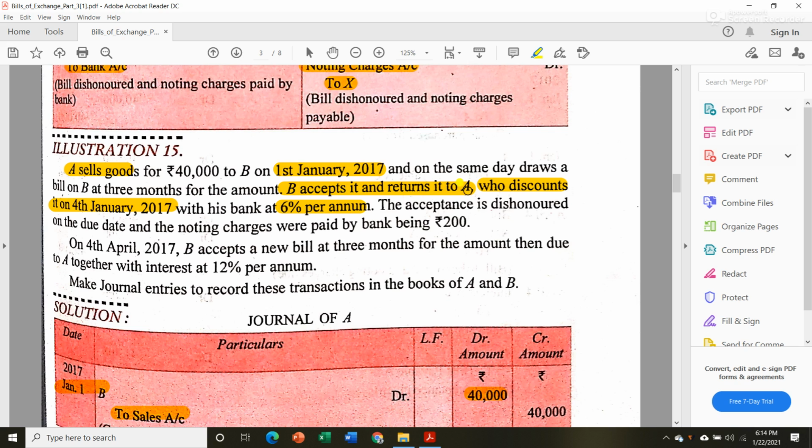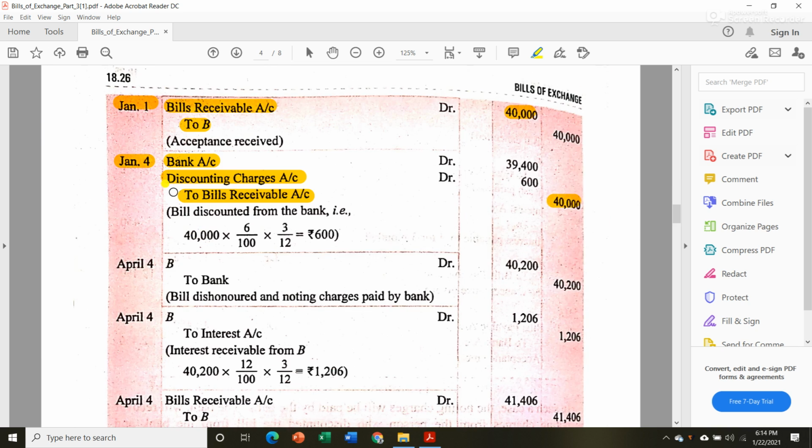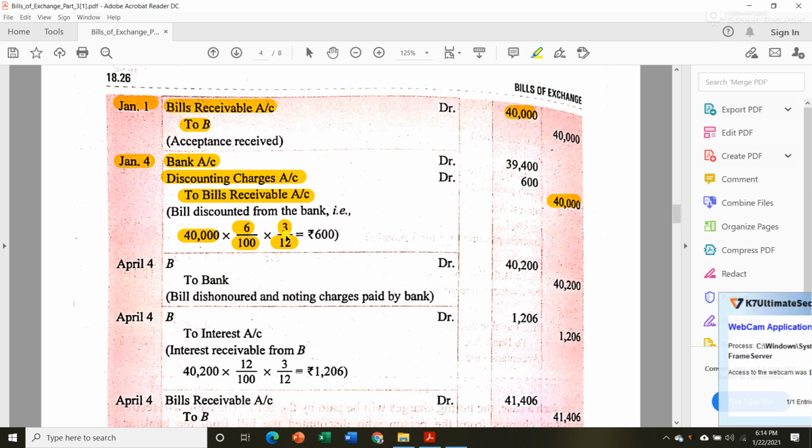Now when you see the 3 months, okay, he didn't wait for 3 months, he just discounted it. So we have to assume that still 3 months are left, because after 1 or 2 days only he discounted that bill. So we will write 3 by 12, then 6% is the rate of discount, then 40,000 is the actual amount of the bill.